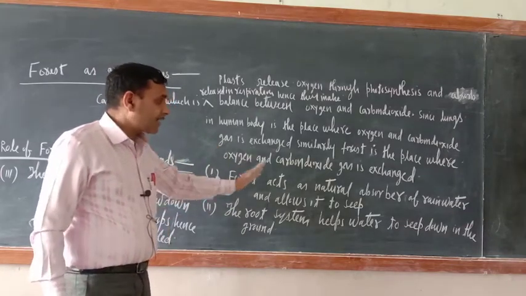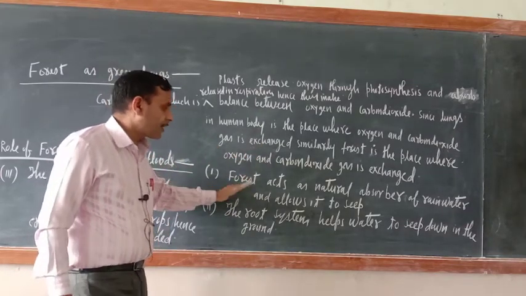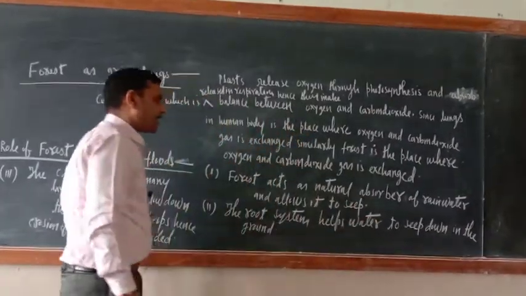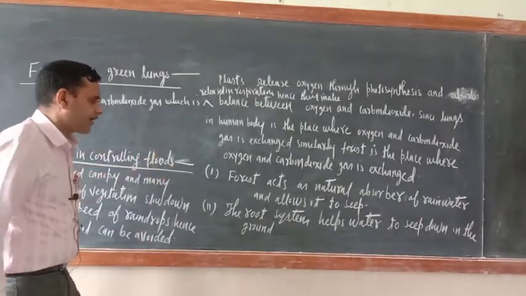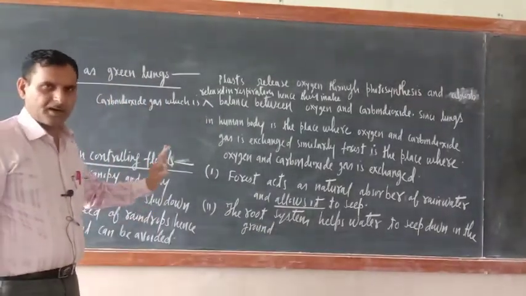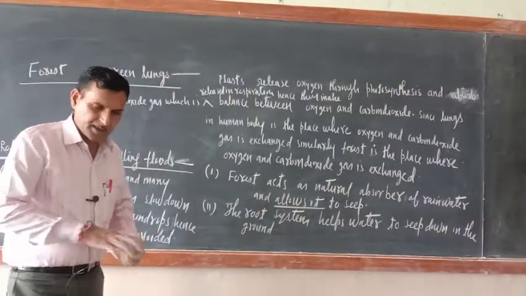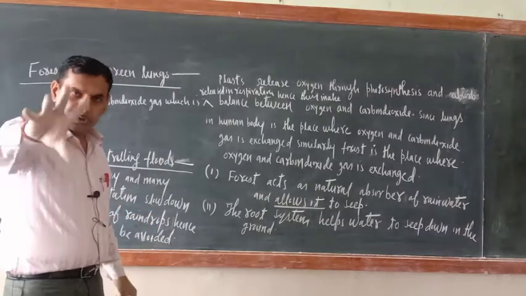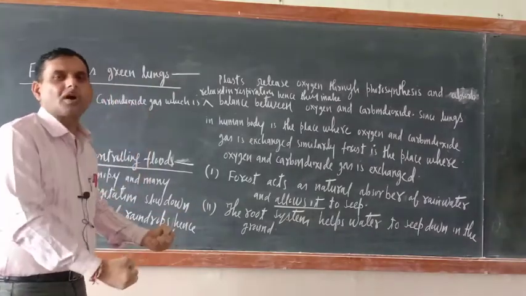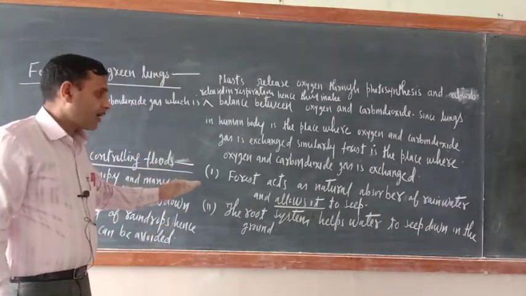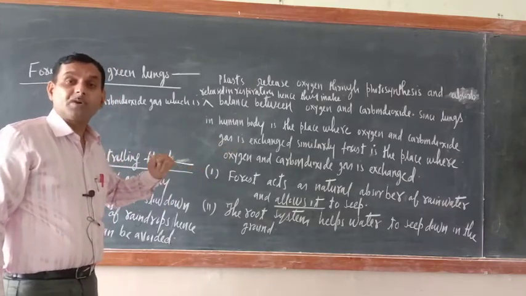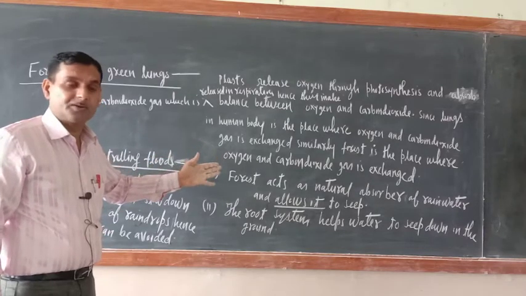Forest acts as a natural absorber of rainwater and allows it to seep. Correct or not? So how? Just see, wherever forest is there, these layers would be there. So whenever rainwater is there, they will absorb that. When it absorbs, it allows it to seep. Then chances of flood will be reduced or not.